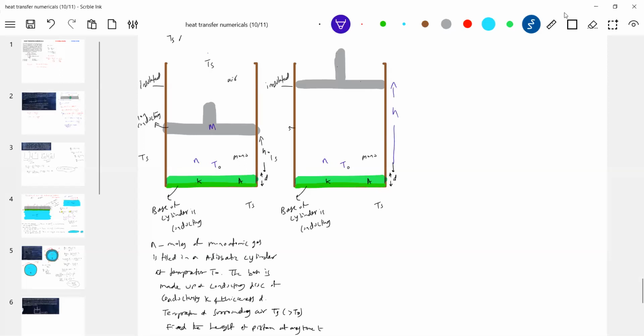Shall we say isobaric? Any reason for that? You see, the weight mg will act, P naught A, and the pressure PA. So what is the basic equation? You can write it here: PA minus P naught A minus mg equals 0. So P equals P naught plus mg by A, where m is the mass of the piston. Look at the pressure P.